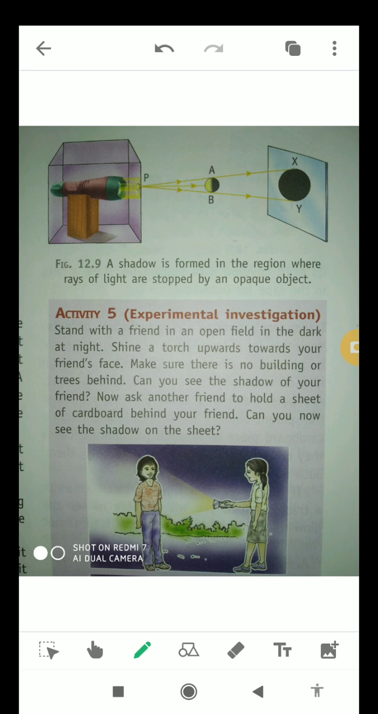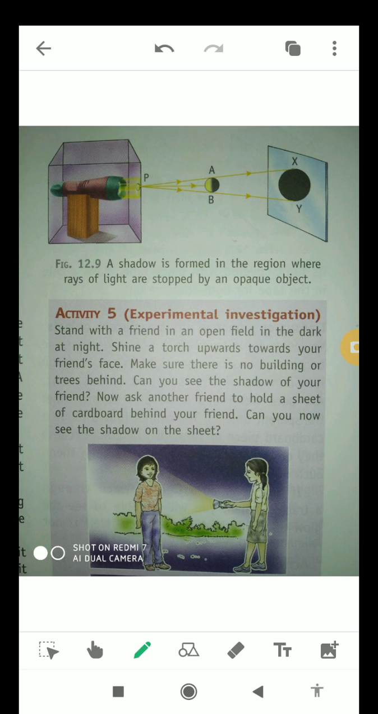Now I will tell you about activity 5, an experimental investigation of the formation of a shadow. Okay students, you can do this activity near your house as well. Stand with a friend in an open field in the dark at night. Now shine a torch upwards towards your friend's face. Make sure there is no building or trees behind. Can you see the shadow of your friend? Now ask another friend to hold a sheet of cardboard behind your friend. Can you now see the shadow on the sheet?